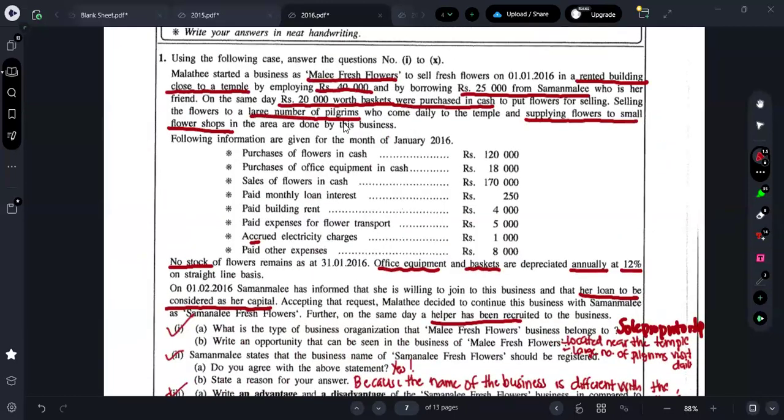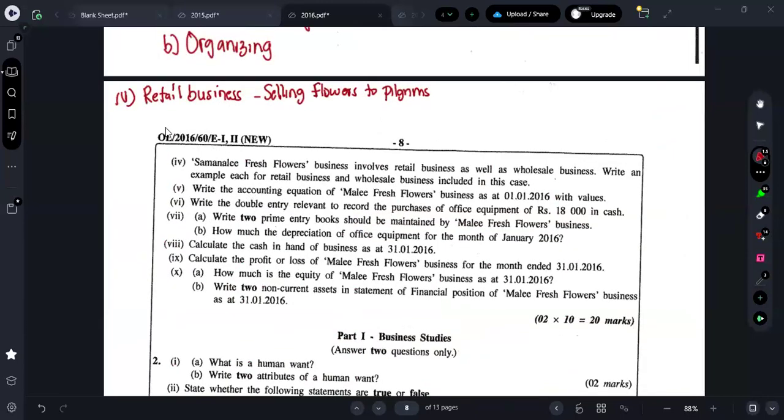Pilgrims who come daily to the temple, and supplying flowers to small shops. So here, what can you say for the wholesale business? They are also supplying it to the shops, right? Shop owners are purchasing it for reselling purposes. Then it's a wholesale business, no?